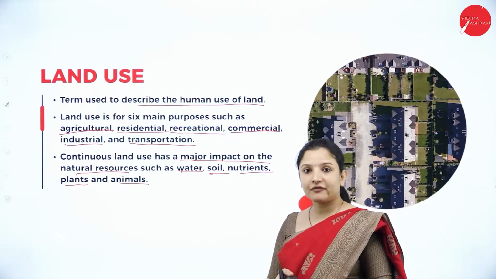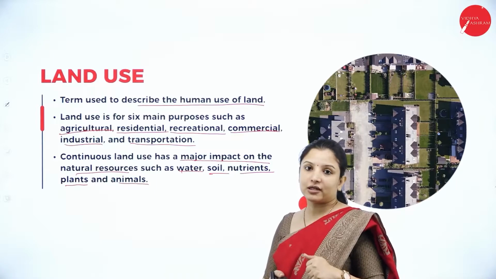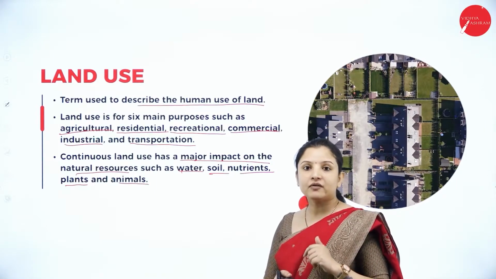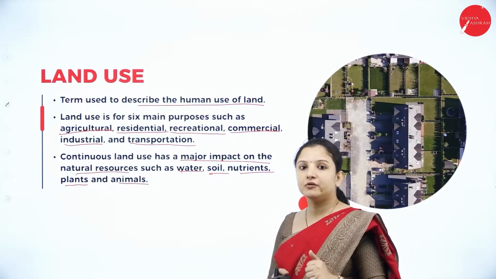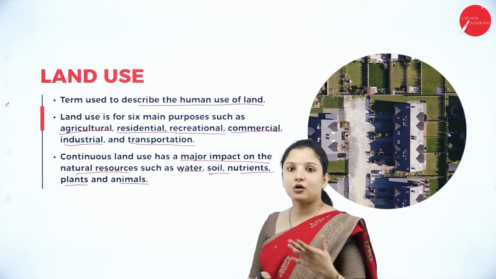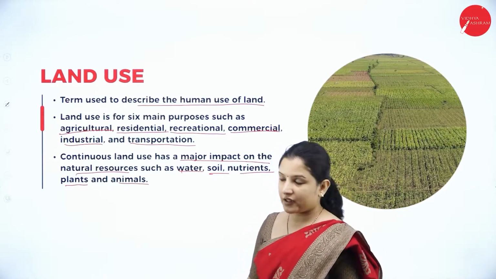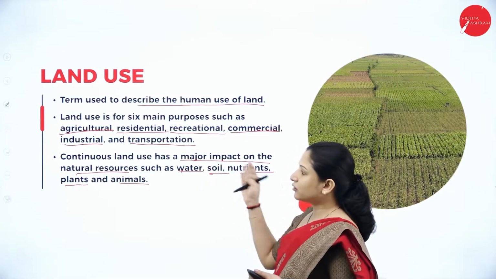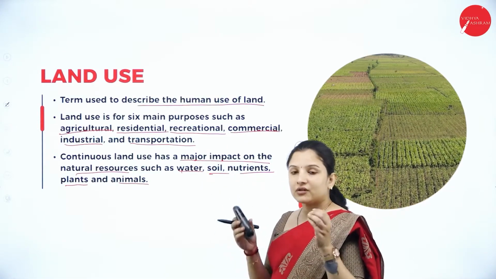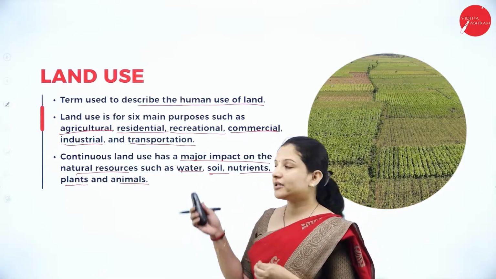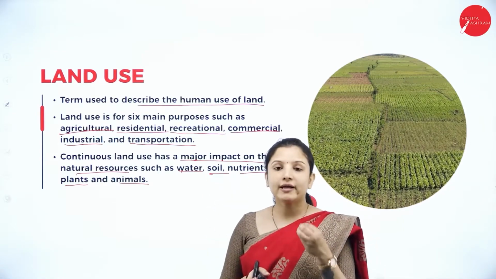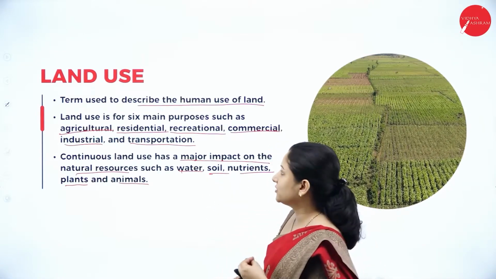If the plants get affected, obviously the animals will also get affected, because they will not have enough food, especially the herbivores. If the herbivores are affected, obviously the carnivores also get affected. So this is how the survival of each of the natural resources actually depends on how exactly we use the land. So this is about land use.